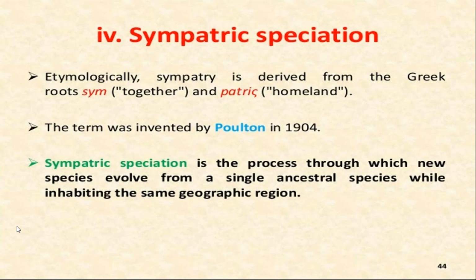Clear to everyone? Is sympatric clear to all or not? Just message me whether sympatric speciation is clear or not. Is the sympatric speciation example clear or not to all of you?